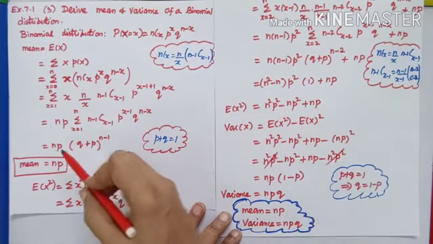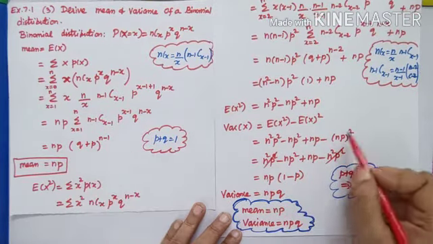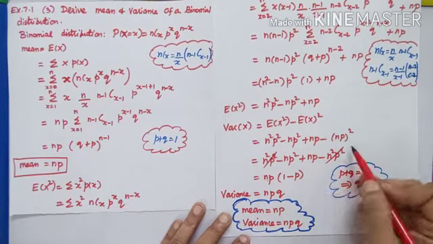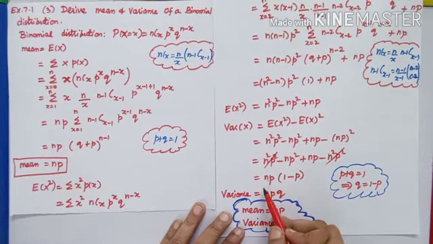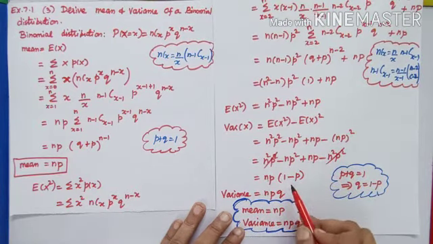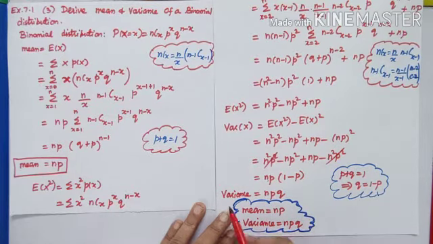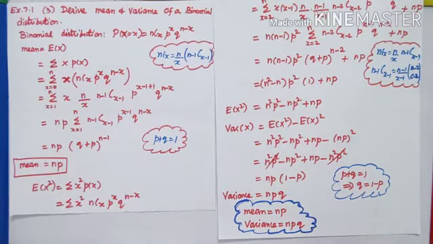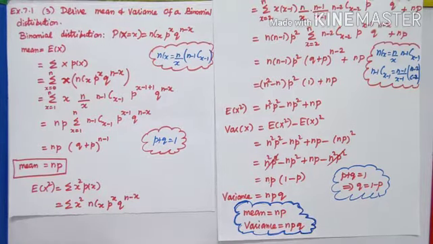E of x is np. So np the whole square. Cancelling the 2. Taking np out, it is 1 minus p, which becomes q. So variance is npq. Let us tabulate the two answers. Mean is np and variance is npq.